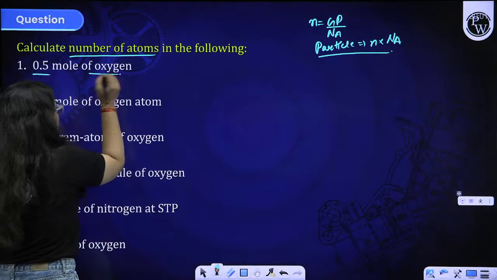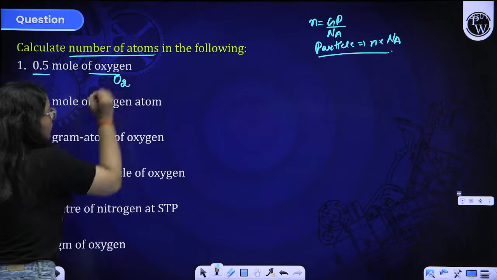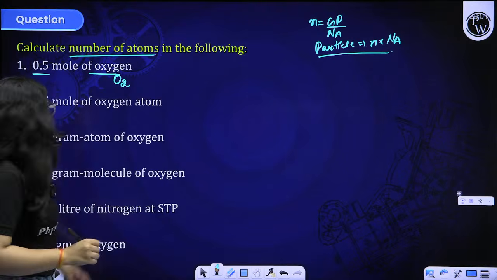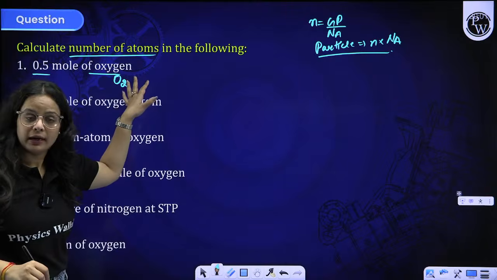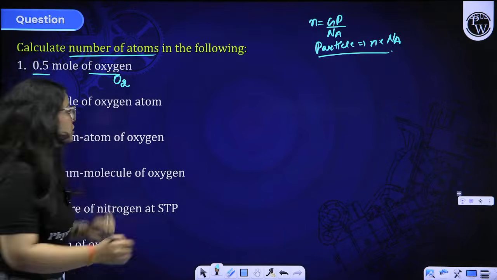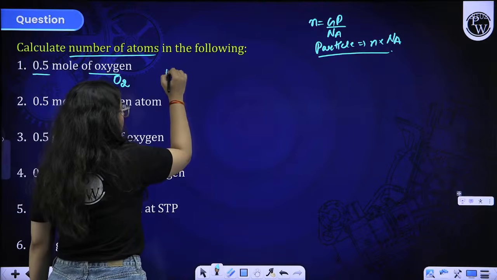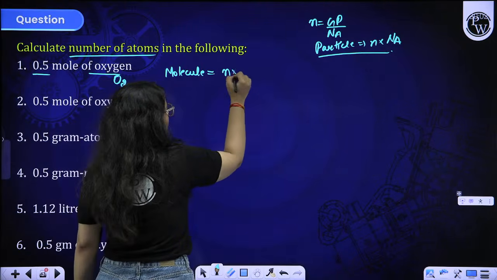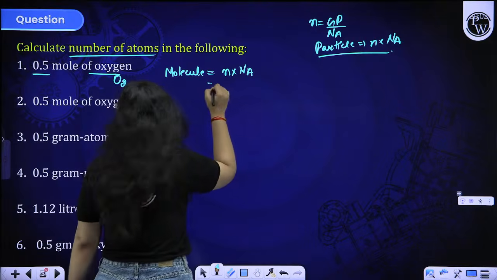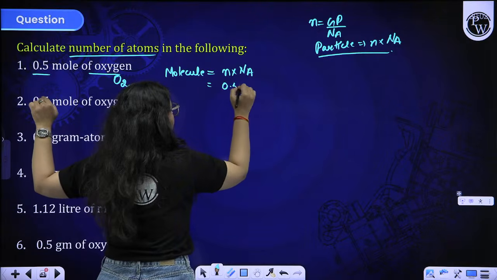0.5 mole of oxygen. Beta, oxygen is what? O2, we all know. If I find O2, the particle is a molecule, right? Because O2 is a molecule. So using the formula, we can find the molecules as number of moles into Na, right beta? The number of moles given to you is 0.5, so 0.5 Na.